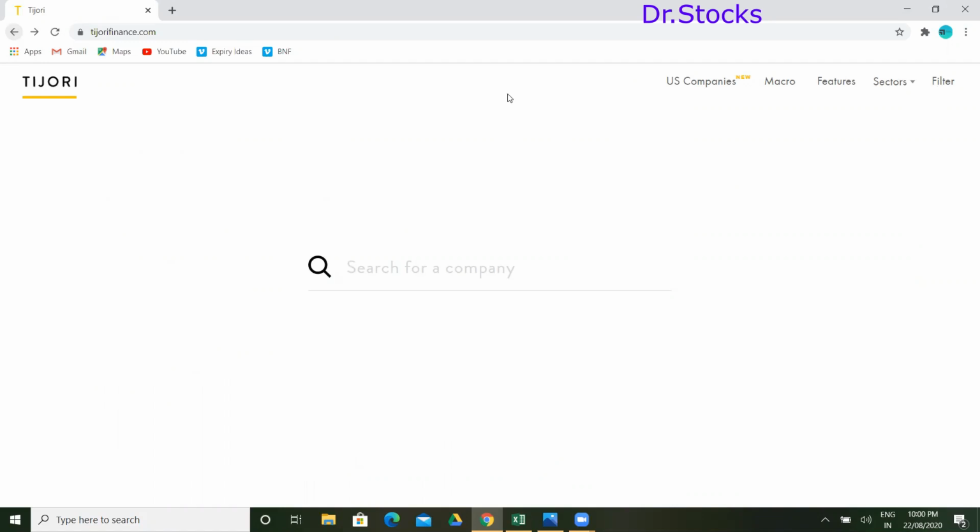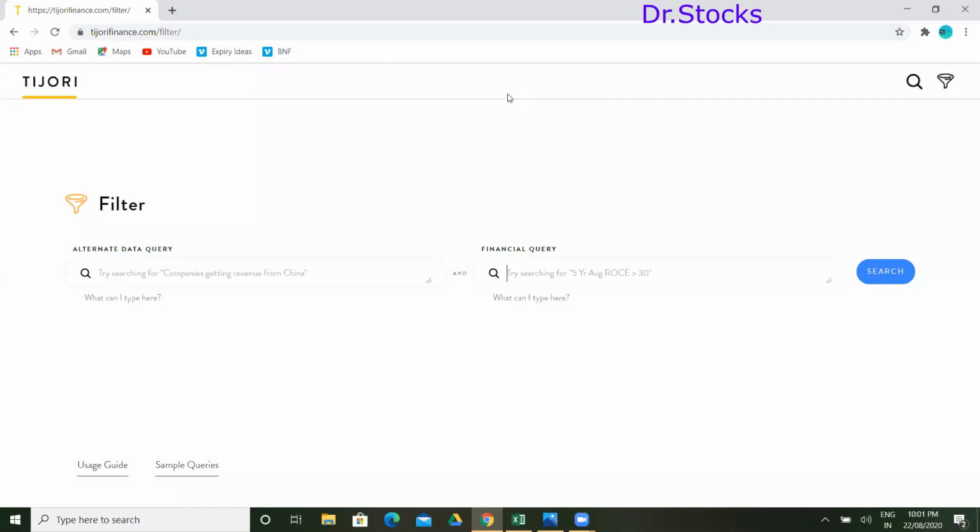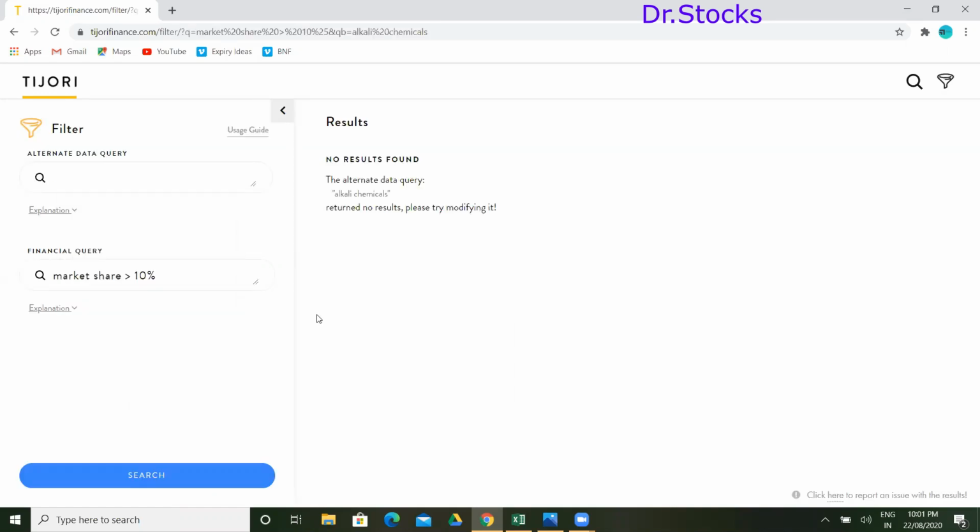A filter is nothing but you can write it very simply, just type it in a single word. So what I'm going to do is type chemical company, specialty chemicals, or alkali chemicals, market share, and I'll put tires. This will list all the companies in the tire sector with above 10% market share.